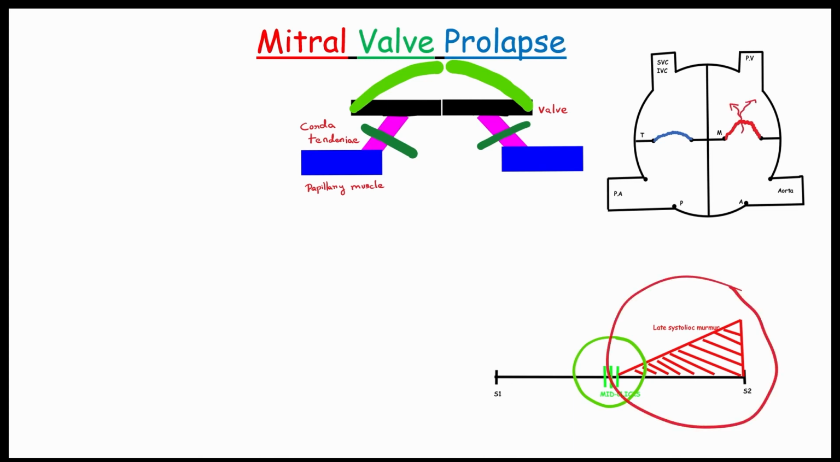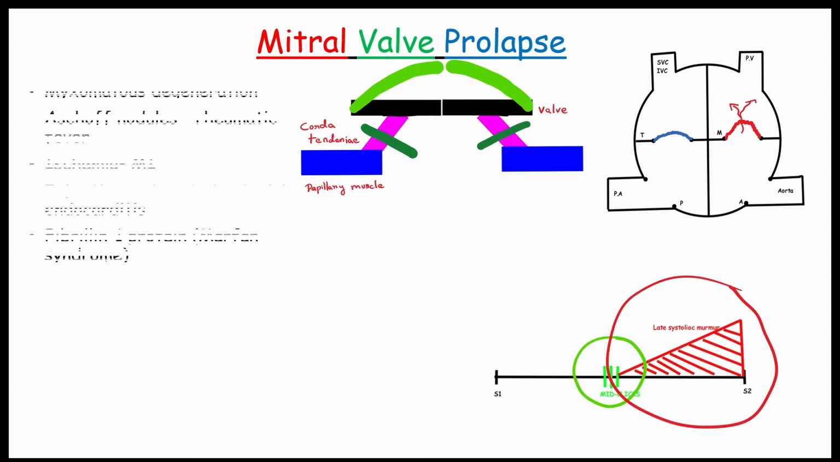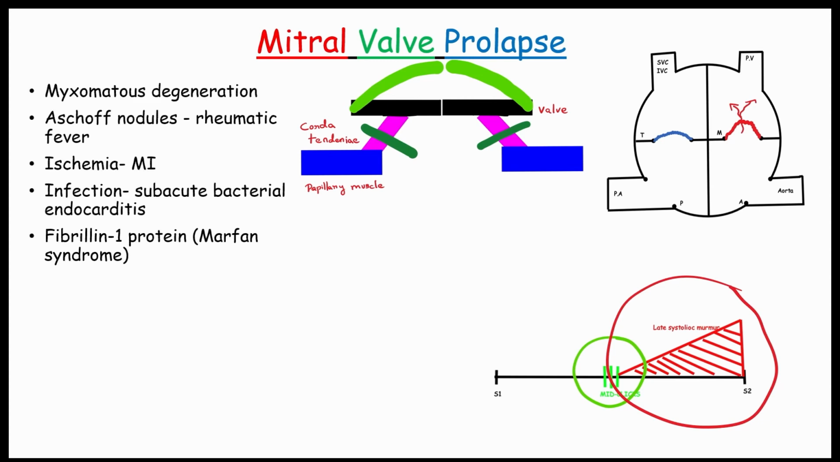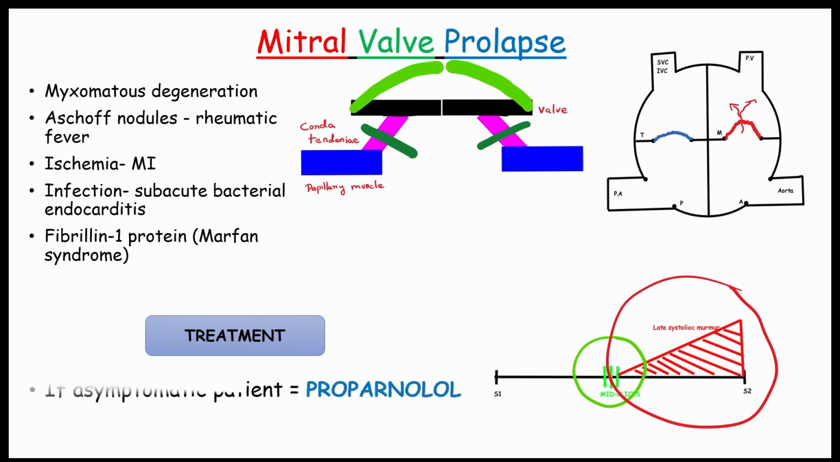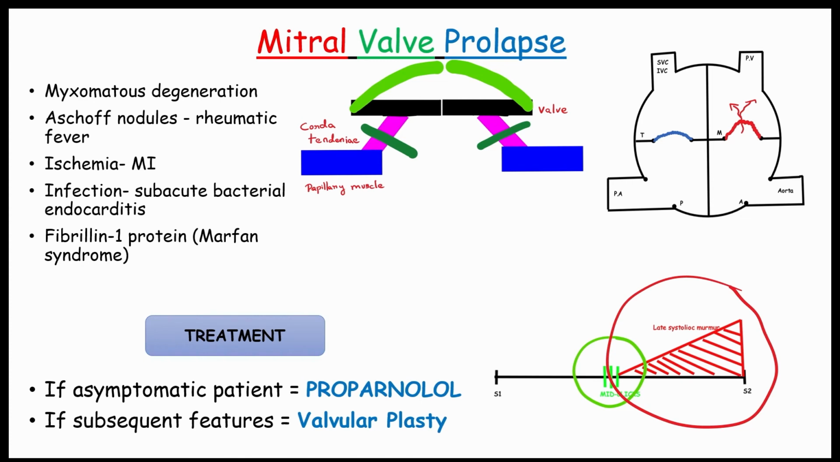The causes of mitral valve prolapse can be myxomatous degeneration, Aschoff nodules in rheumatic fever, ischemia in myocardial infarction, infections, and Marfan syndrome. Let's see the treatments. For asymptomatic patients, we use propranolol. If subsequent features are present, treatment can be valvuloplasty. Here, we don't treat with propranolol. Propranolol will decrease the heart rate, so it increases the longevity of the heart valve.